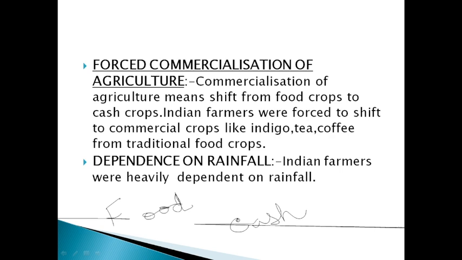Fourth point is what? Dependence on rainfall. Indian farmers were heavily dependent on rainfall or monsoon. So if there was any failure or delay of rainfall, there was total crop failure. The farmers would have totally failed to make the necessary production in the agricultural field. There would have been drought and other problems because there was absence of artificial irrigation.